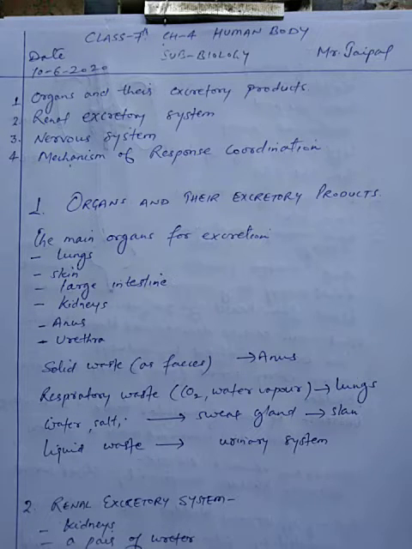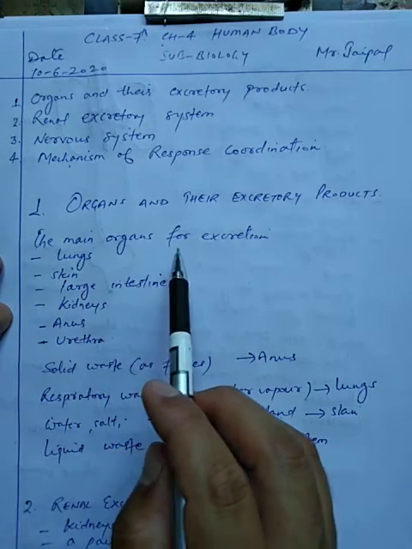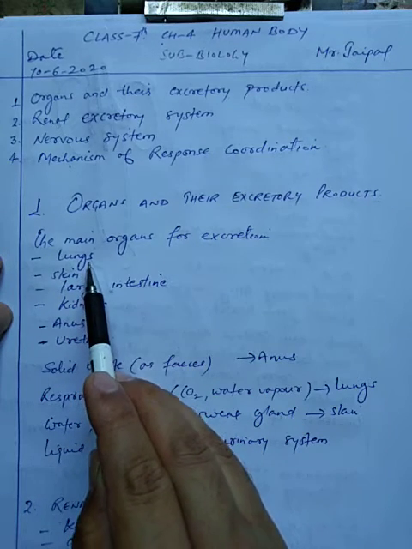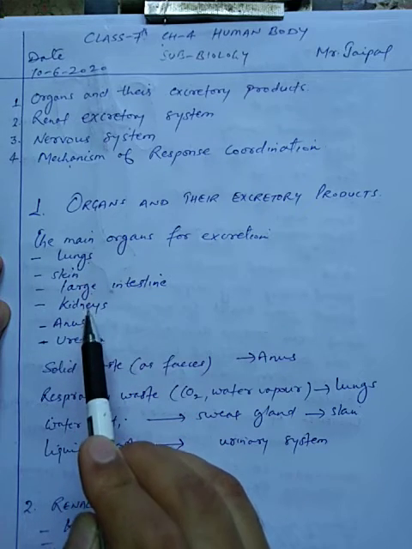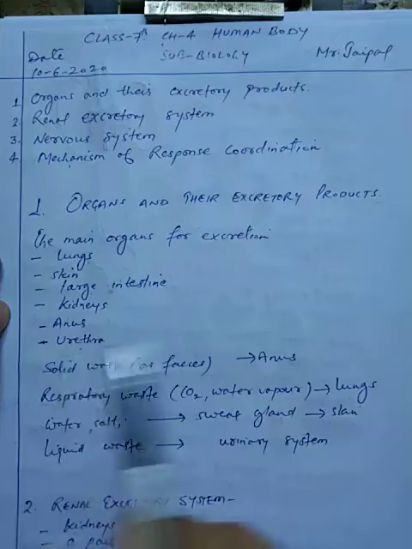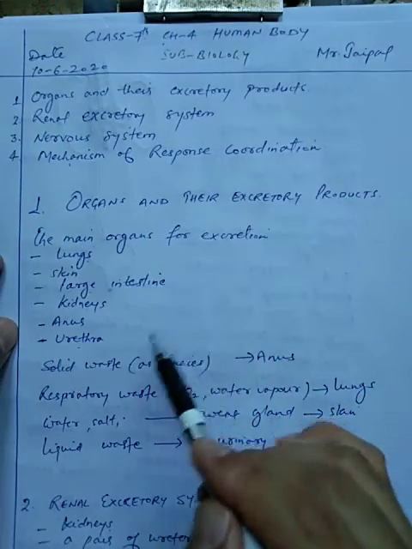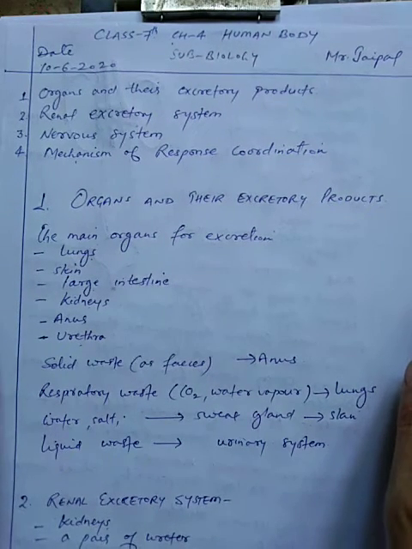So the first topic which we are going to discuss today is organs and their excretory products. Now students, you can see the main organs involved in the process of excretion are lungs, skin, large intestine, kidneys, anus and urethra. These organs together play a major role in the process of excretion.